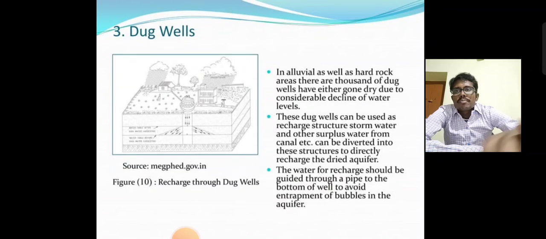Next, dug wells. In alluvial as well as hard rock areas, thousands of dug wells have either gone dry or seen considerable decline of water level. These dug wells can be used as recharge structures. Storm water or other surplus water from the canals can be diverted into the structures and recharged directly to the aquifer. The water for recharge should be guided through a pipe to the bottom of the well, to avoid the entrapment of bubbles within the aquifer.